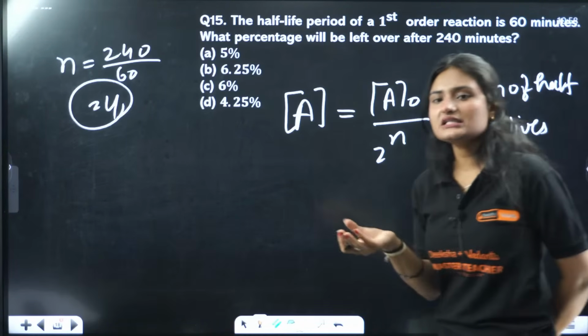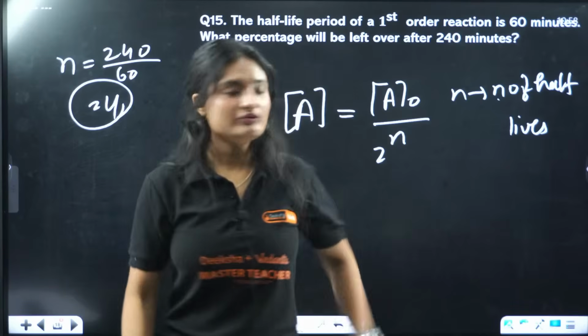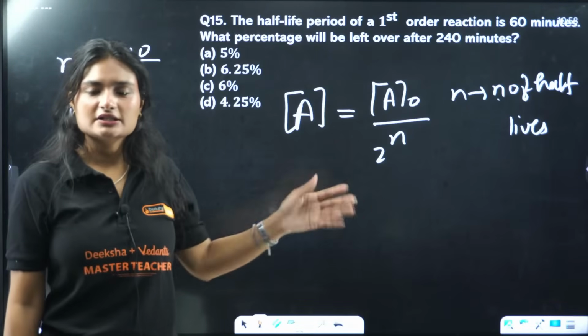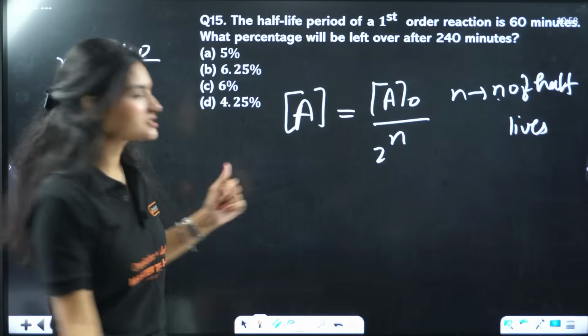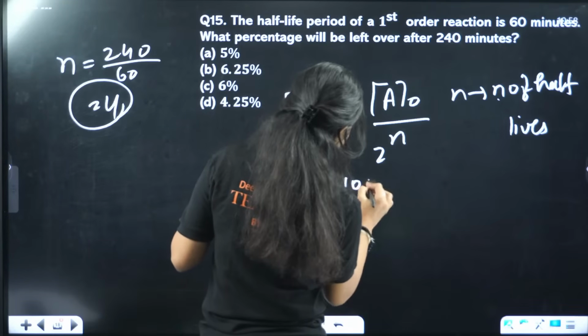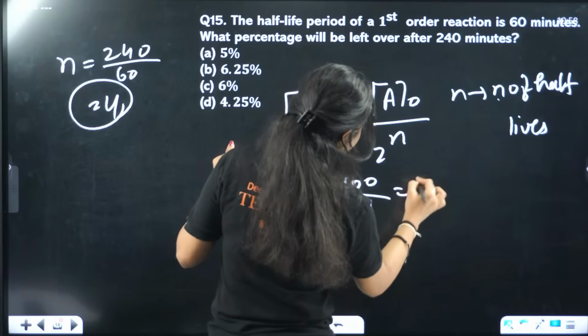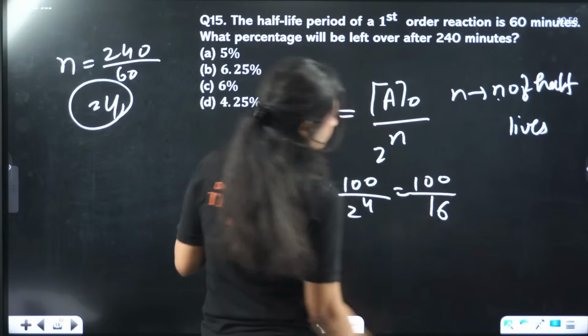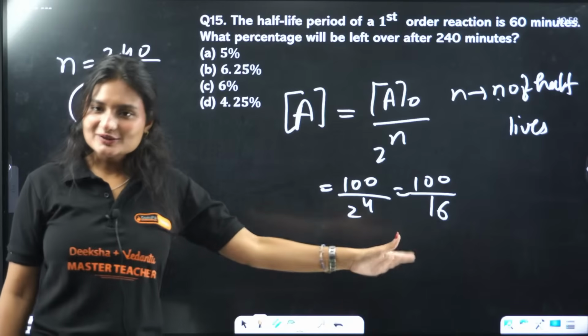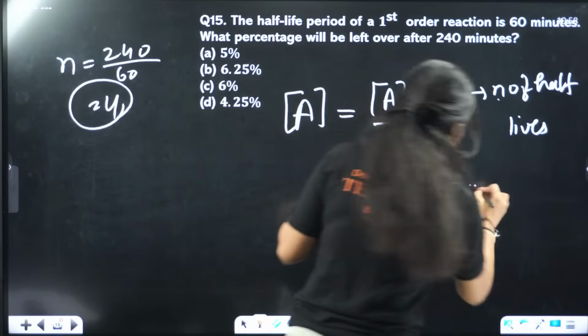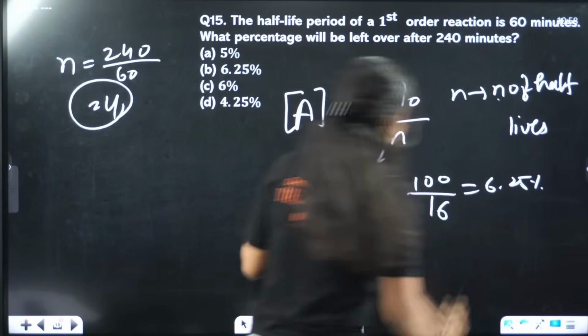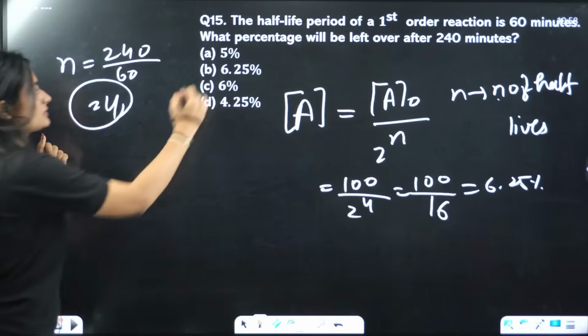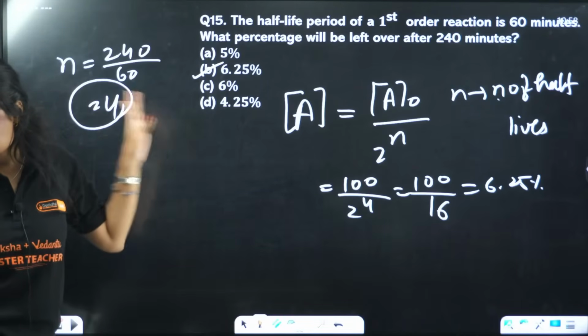Now we don't know the initial concentration, but we have the idea here: 100%. The initial concentration is 100%. So what will be your answer? 100 by 2 raised to power 4, which is 100 by 16, right? If you calculate it, the answer is 6.25%. Very easy, simple calculation.